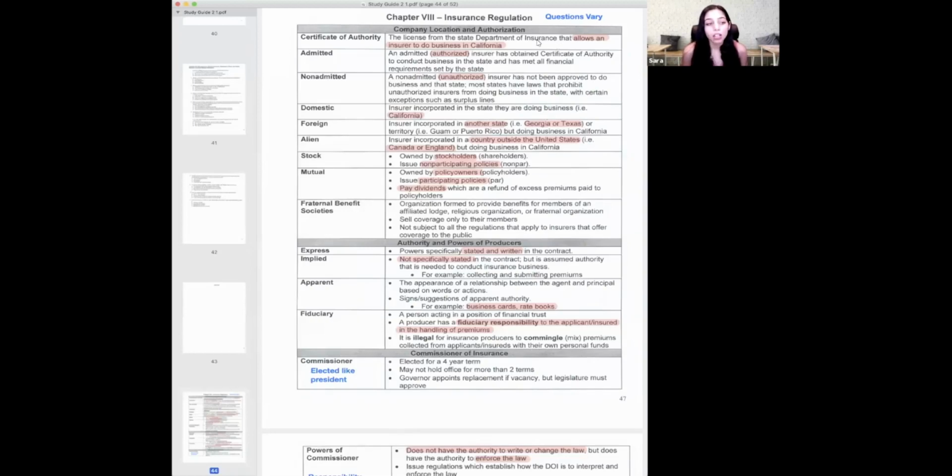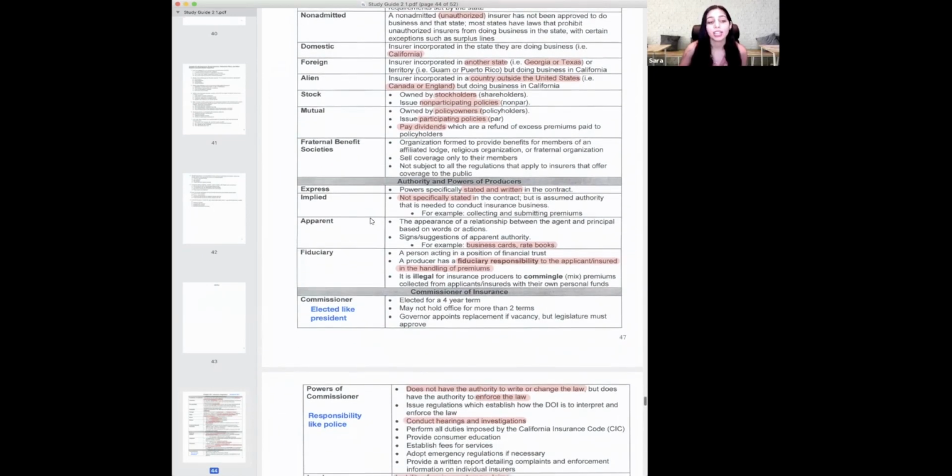Next thing is stock and mutual. Stock is for stockholders, with non-participating policies. Mutual is for policy owners or policyholders, and they're given participating policies, and these are the people that would get dividends. Remember, dividends are given to the policyholder or the policy owner. They are not given to stockholders, because stockholders don't own policies, they just own stock.